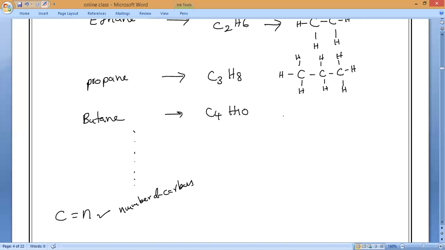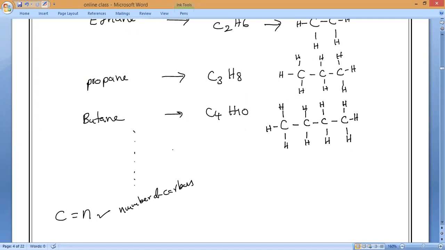Satisfied or not? Everybody? Next, butane. Butane structure. How many carbons are there in butane? Everybody check it. 4 carbons. So it will come like this. Middle carbon, 2 hydrogens. Next middle carbon also 2 hydrogens. And last carbon again, how many will come? 3 hydrogens. So like this, it will be happening.